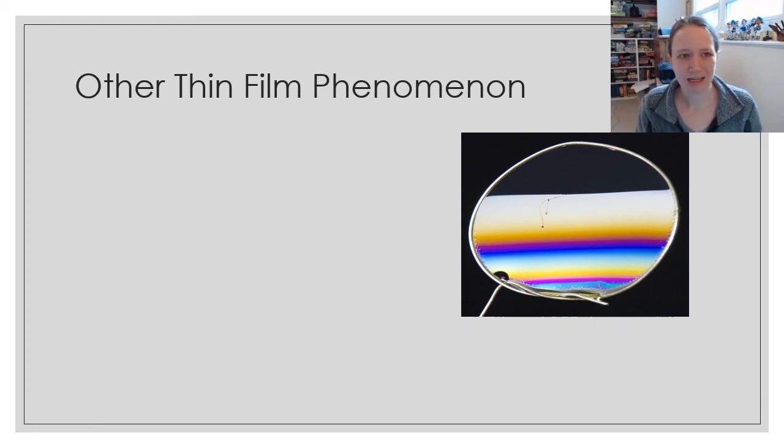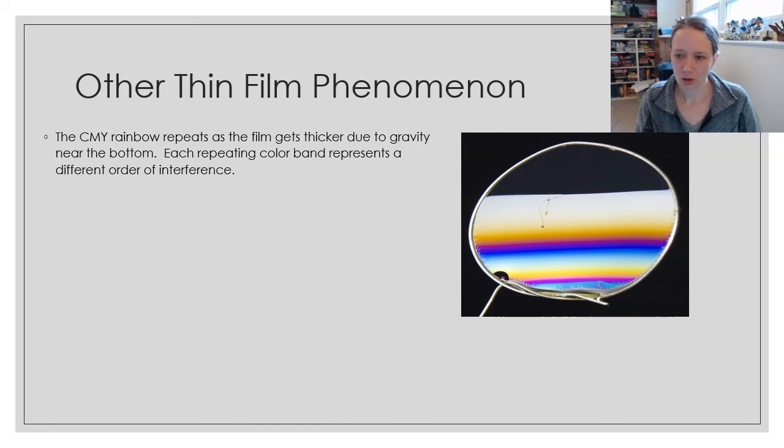One more neat image that I wanted to talk about and analyze a little bit here is this bubble film with a black background behind it. When you're looking at this, you see this cyan, magenta, yellow rainbow repeating over and over. The reason you see that is because the film actually gets thicker, right? The film doesn't stay a constant thickness.